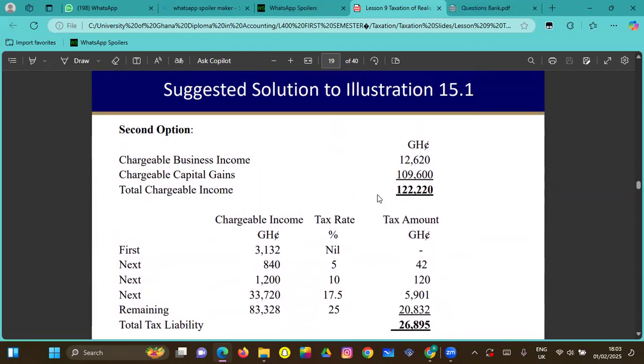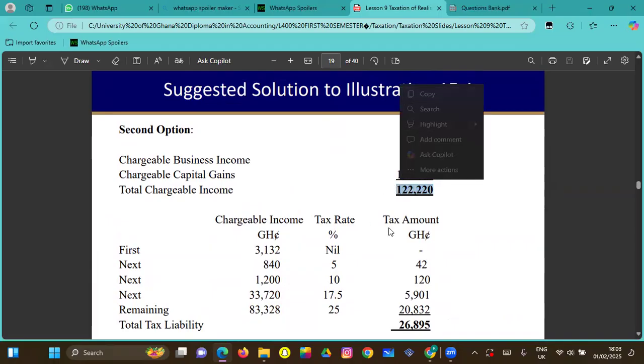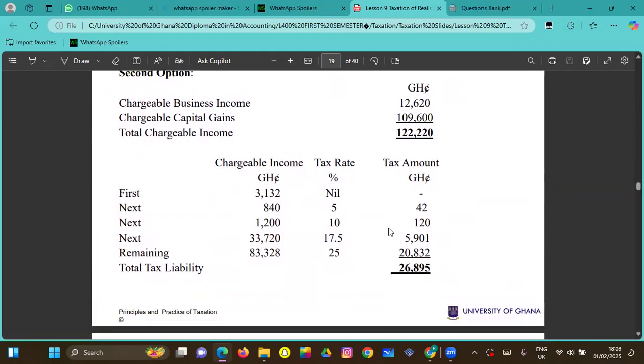So the second option, we get the same chargeable income and then the same gain. So this will be a total chargeable income, right? Now we apply the graduated tax schedule on it because she is planning to what? Apply the graduated tax rate on all her gains. So this is the total tax that she's supposed to pay when she applies the graduated tax rate.